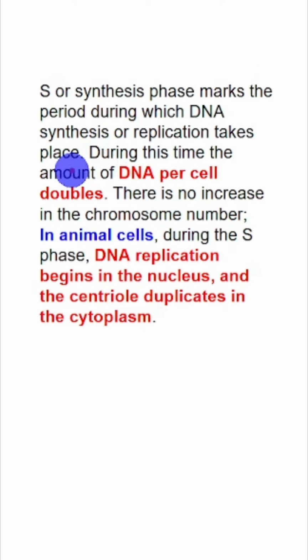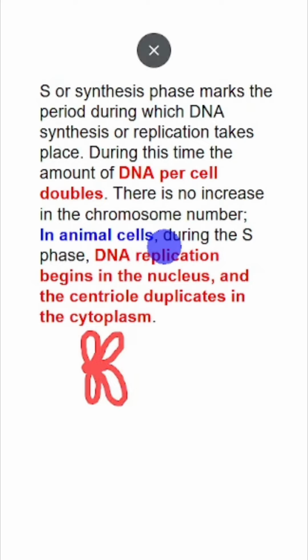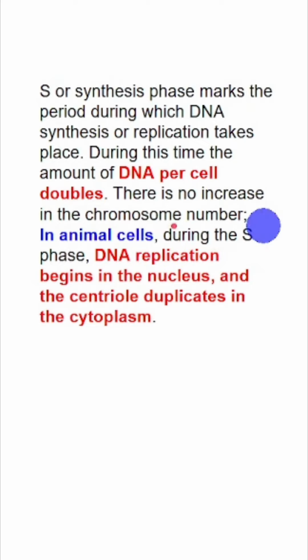Next phase is S phase. During S phase, DNA replication as well as centriole duplication, these two events happen. So during this phase, DNA will double, but there will be no increase in the chromosome number. What does this mean? See, a chromosome is counted based on the centromere, okay? So this is how the chromatin will look like, okay? And after S phase, you will have a new sister chromatid, both attached to the same centromere. So chromosome number doesn't change, only the DNA doubles after S phase.